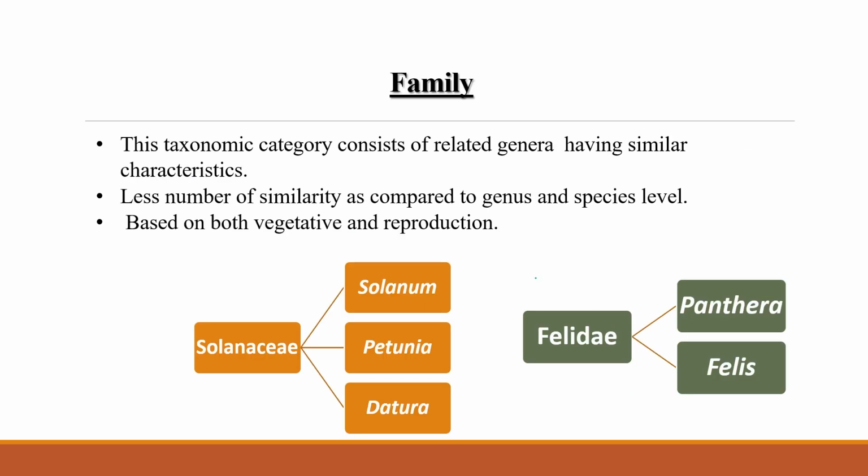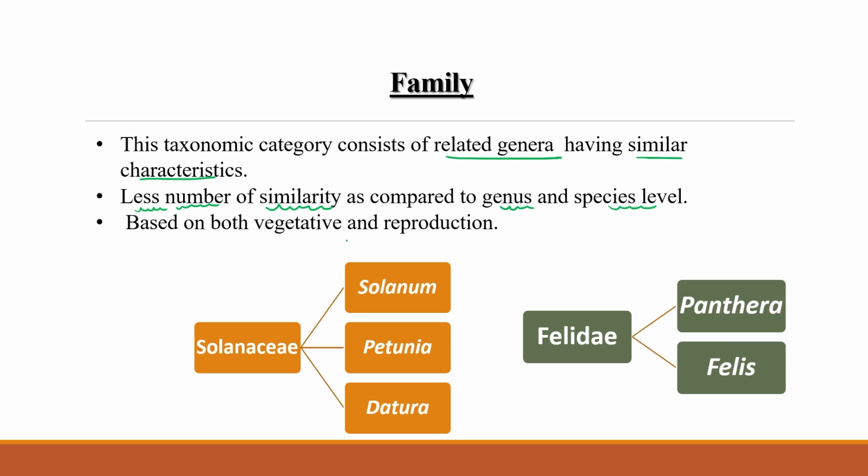After genus, the next category is family. In the family, related genera having similar characteristics come together. So there is less similarity at this level as compared to the genus or species level. Similarity will decrease when we go from bottom to upward. Just remember that taxonomical hierarchy. Now we are discussing from bottom to top, so that's why it is written over here: less similarity as compared to genus and species level.